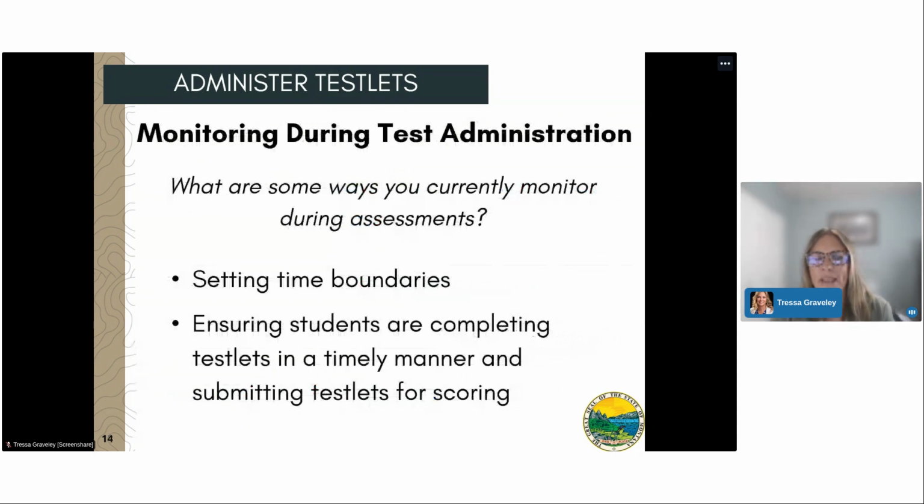What are some ways that you or your educators currently monitor testing during assessments? Do they set time boundaries? Do they ensure students are completing testlets in a timely manner and submitting testlets for scoring?